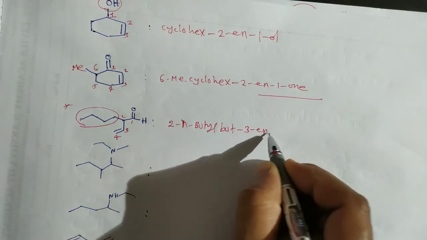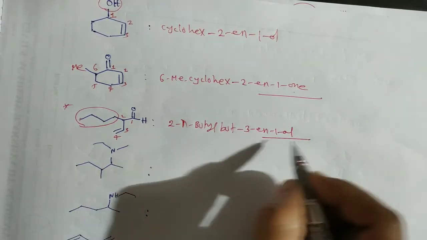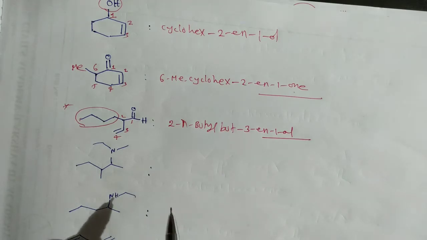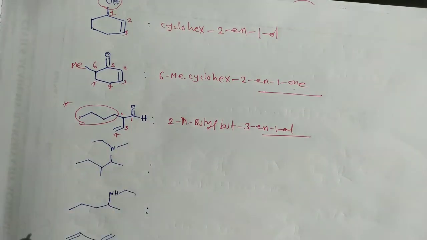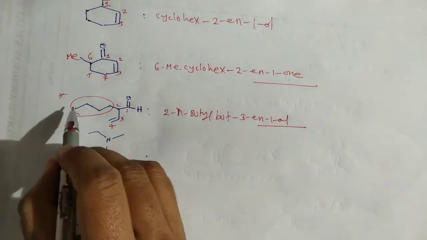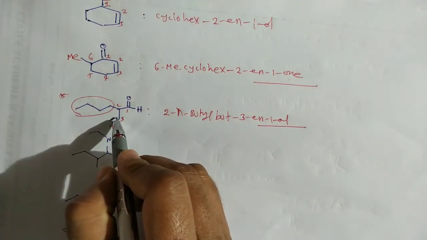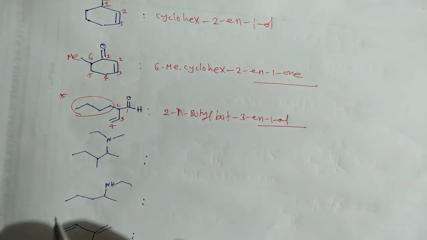but-3-en-1-al. Al is the suffix for the aldehyde, so its position is always 1. Okay, this is the important rule: our parent chain must contain the unsaturation irrespective of its length.